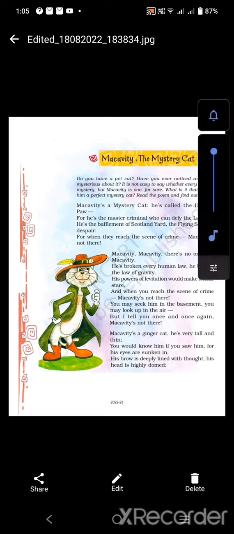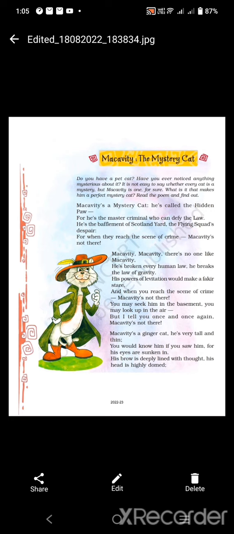Moving to the third stanza. Macavity is a ginger cat. He is very tall and thin. You would know him if you saw him, for his eyes are sunken in. His brows are deeply lined with thought. His head is highly domed. So, Macavity is a ginger cat, a ginger colored cat.